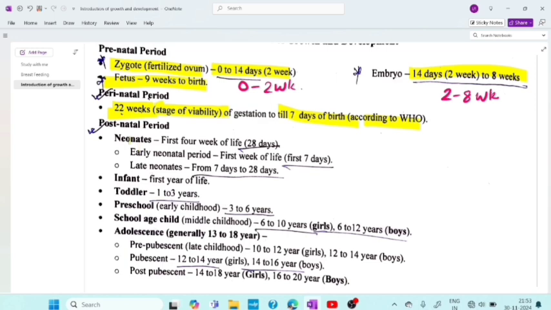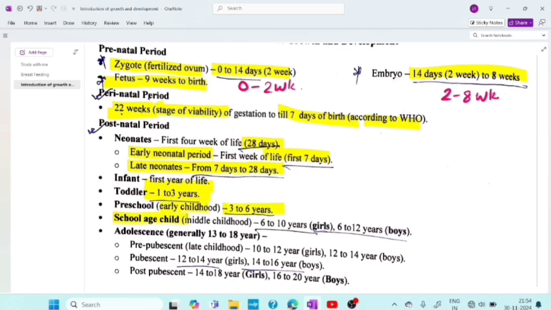Then postnatal period. Neonates are in the first 4 weeks of life, that is 28 days, called the neonatal period. We already know, if you are having pediatric posting, you can see neonate babies in the NICU or PICU. And what is the early neonatal period? This one you have to remember: that is the first week of life or first 7 days. And late neonate is from 7 days to 28 days. Okay, then coming to the infant. Infant is the first year of life. What is a toddler? Toddler is 1 to 3 years. Preschool is 3 to 6 years. It is also called early childhood.